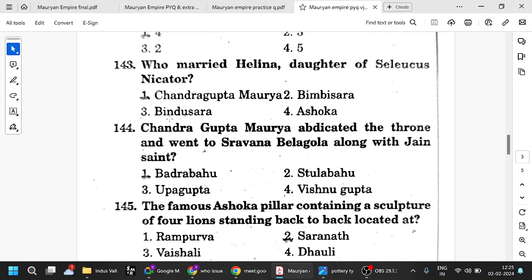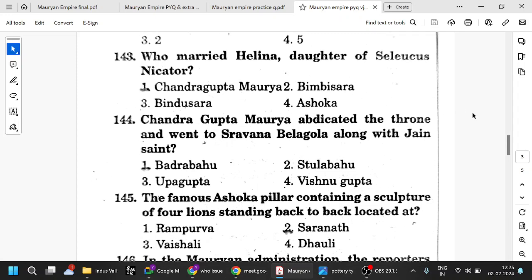Also, Chandragupta Maurya's son is Bindusara and Bindusara's son is Ashoka. Bimbisara is of the Magadha Empire, still before. Bimbisara is the founder of the Haryanka dynasty, and his son is Ajatasattu, followed by Udayan. All those things you have to remember.